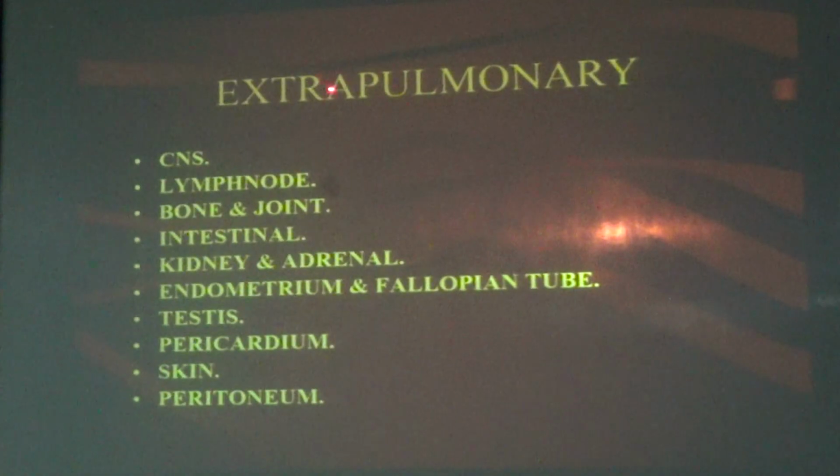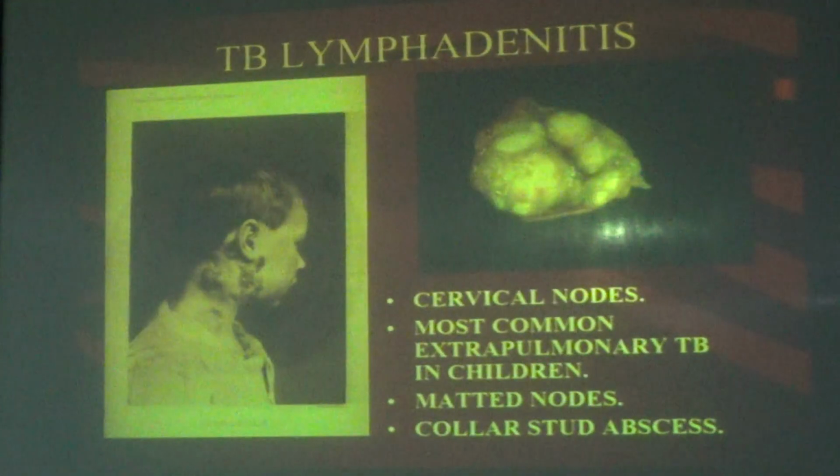Then we will go for extrapulmonary. It can affect in the extrapulmonary sense. Apart from the lung, it can affect the CNS, lymph node, bone joint, intestine, kidney, adrenal, endometrium, fallopian tube, testes, pericardium, skin and peritoneum. These are all extrapulmonary tuberculosis. Is it clear? Yes. Next, this is tubercular lymphadenitis. Most commonly from the lung it goes first to the lymph node. I forgot to say that. First it goes to the lymph node, and from the lymph node it goes to the other organs.